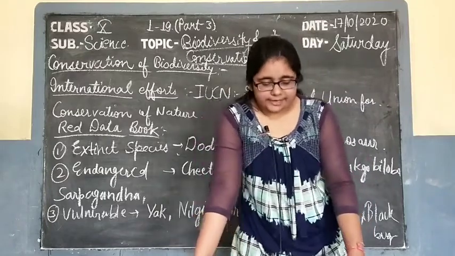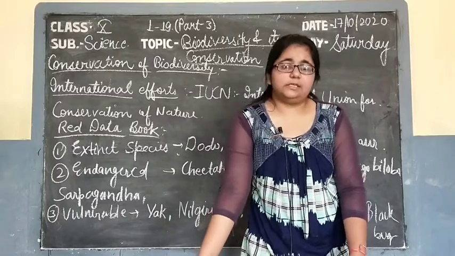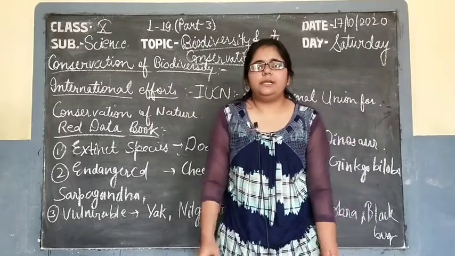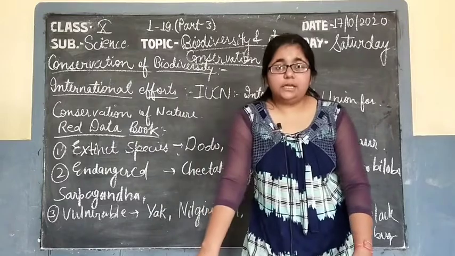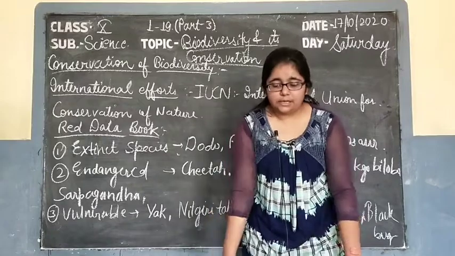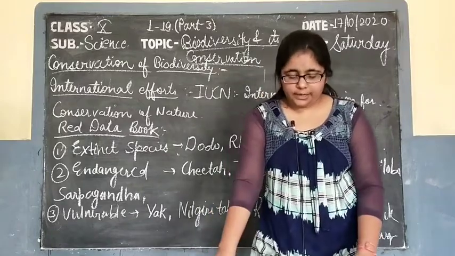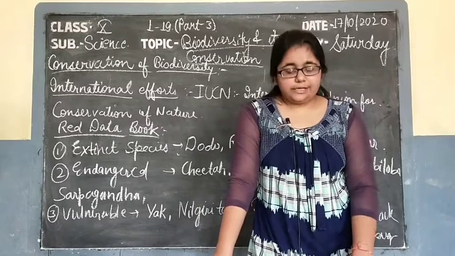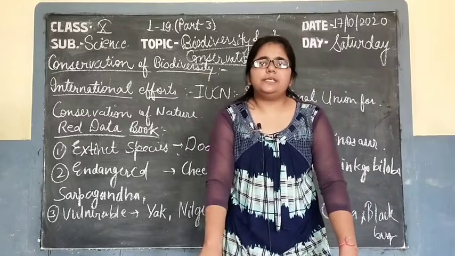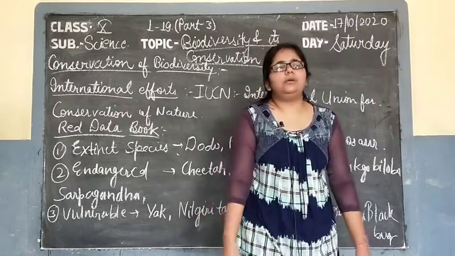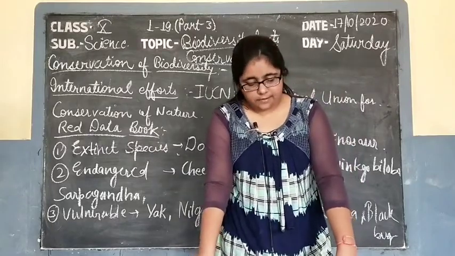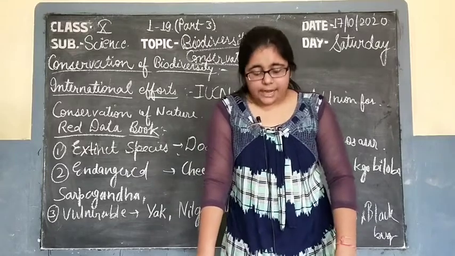After these kinds of endangered species, there are vulnerable species, the species which are today present in abundant amount, but if they are exploited at the present level, then they will become extinct soon. These are the vulnerable species, for example yak, Nilgiri tahr, red panda, cobra and blackbuck. After that, rare species, the species which are present only at particular places and are naturally present in less number. Even if they are not exploited by humans, they need special protection as they are already in less number. For example, red wolf and Hainan gibbon.